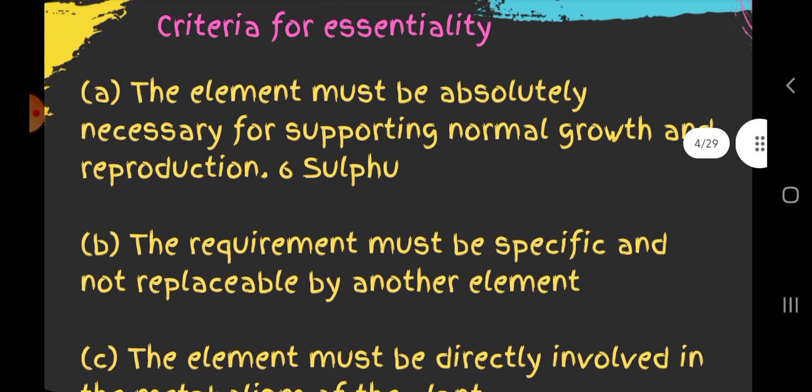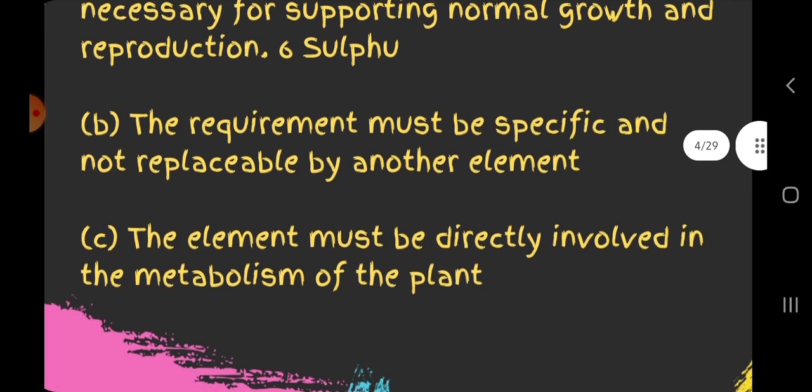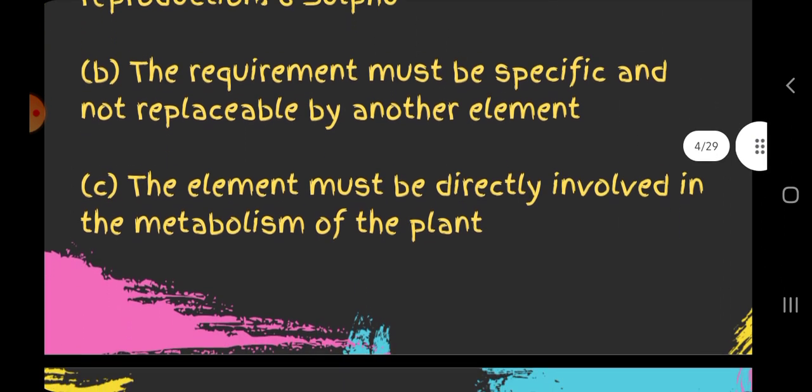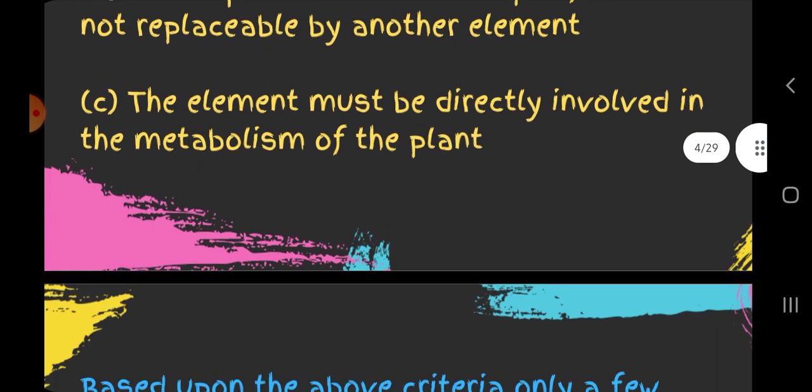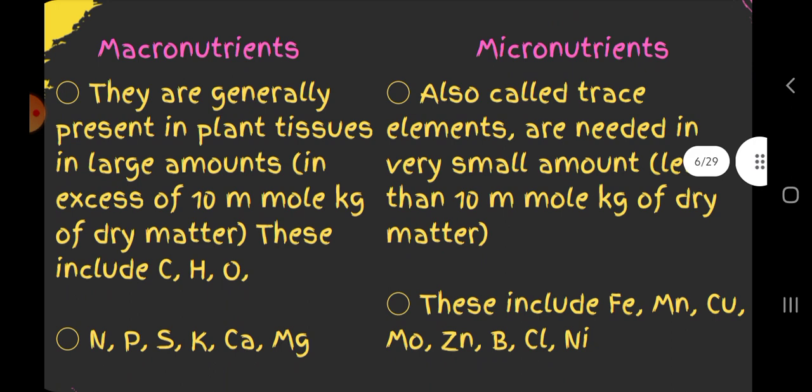Criteria for essentiality: the elements must be absolutely necessary. Then the requirement must be specific and not replaceable. The elements must be directly involved in the metabolism. Then macronutrients and micronutrients. Macronutrients are generally present in plant tissues in large amounts. Micronutrients are present in small amounts.